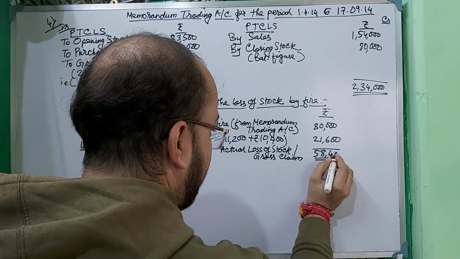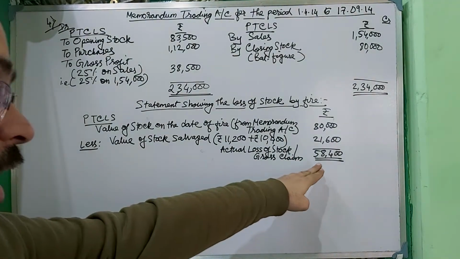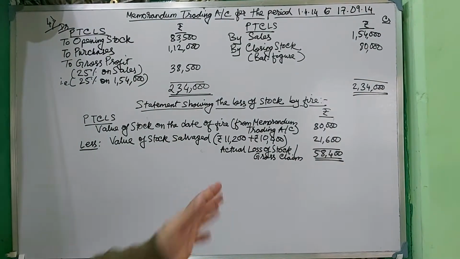58,400. Now we have to see whether this value is lesser than the insured value. If it is lesser, then the average clause will be applicable. If it is higher than the insured value, then the average clause will not be applicable.